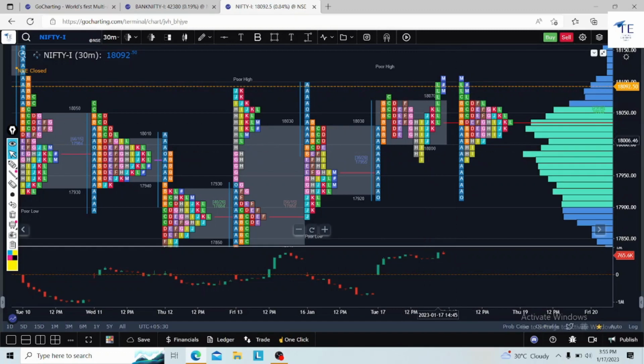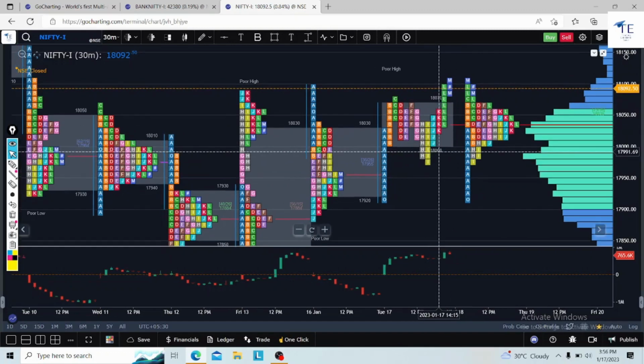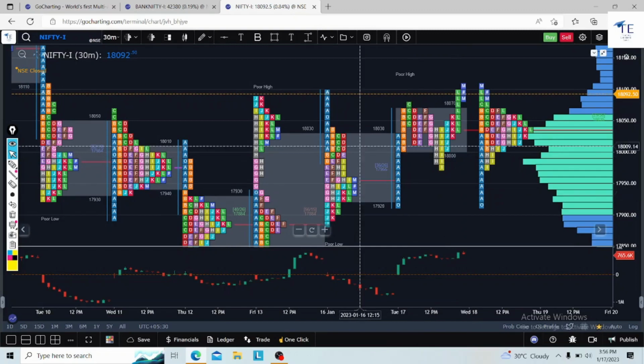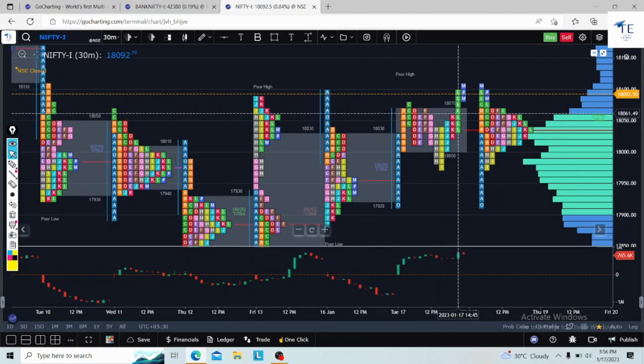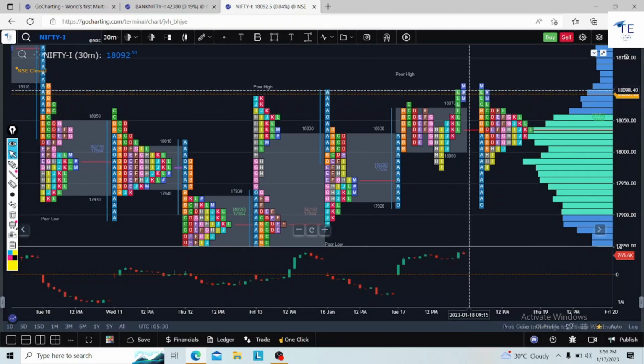This is the third analysis in Nifty. The entire day the market traded near yesterday's open, took a breakout here and went up. And one more thing: even though yesterday's high was broken, a close above yesterday's high did not happen. So this is one more piece of analysis. This is all about Nifty.